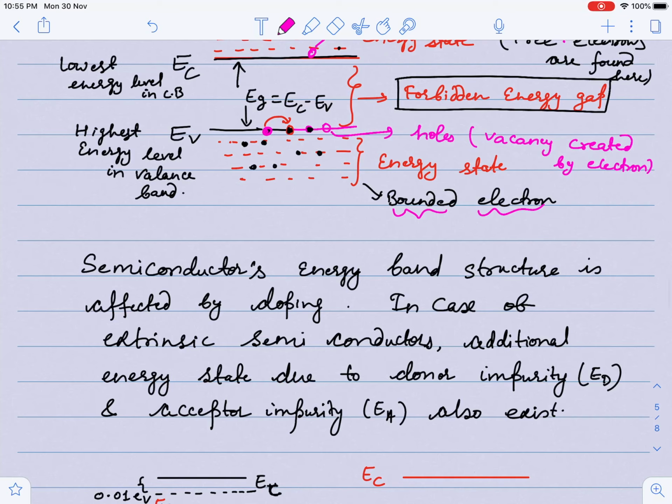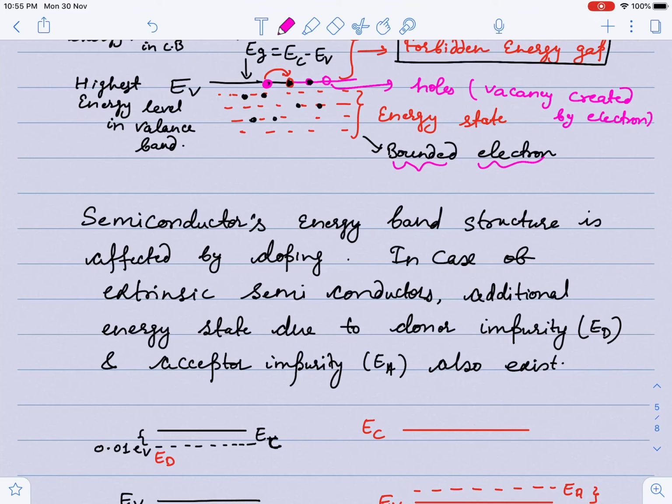Now, the semiconductor energy band structure is affected by doping. Suppose you are making an extrinsic semiconductor, then what will happen, guys? You have to dope an intrinsic semiconductor, because doping means the process of adding impurity. So in the case of an extrinsic semiconductor, an additional energy state is created because of this doping, and this is known as the donor impurity in the case of N type and the acceptor impurity in the case of P type semiconductor.